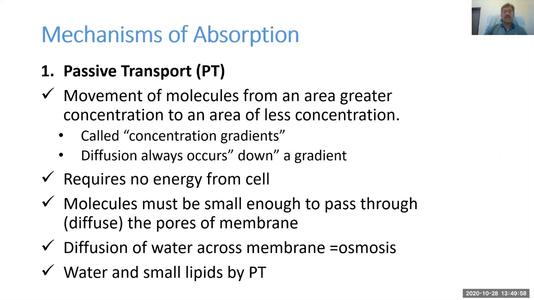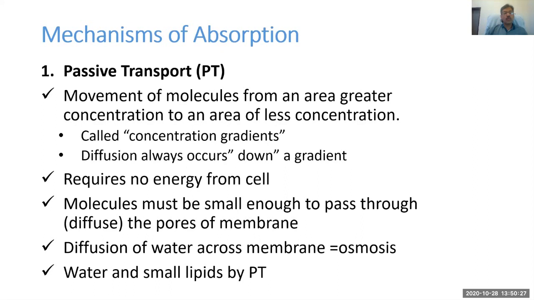Then the mechanism of absorption, how nutrients get absorbed. The first one is passive transport, and that is the movement of molecules from an area of greater concentration to an area of lesser concentration. So this is simple diffusion. We say molecules from a higher concentration pass to the other side where the concentration is less. So this is known as simple diffusion, and it is down a concentration gradient.